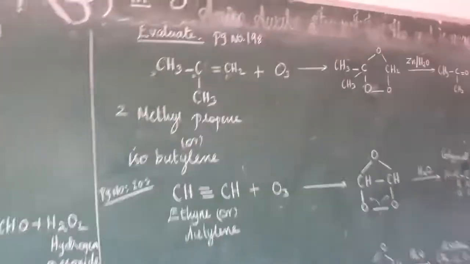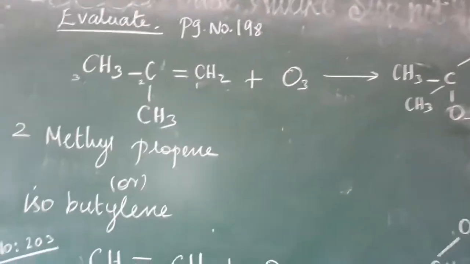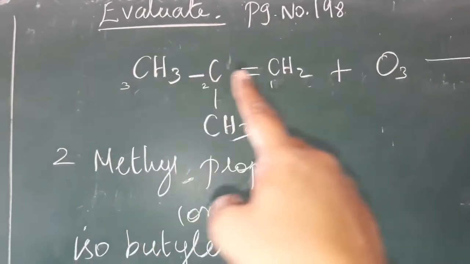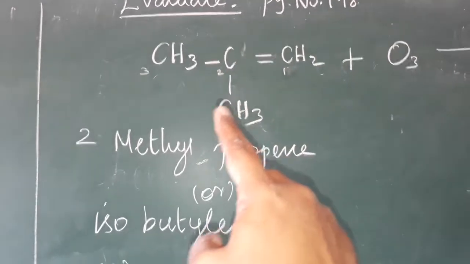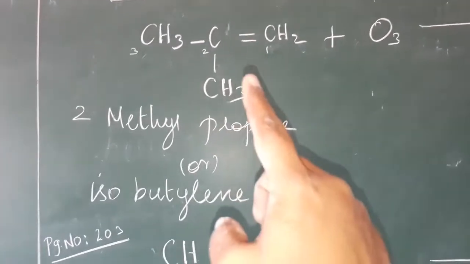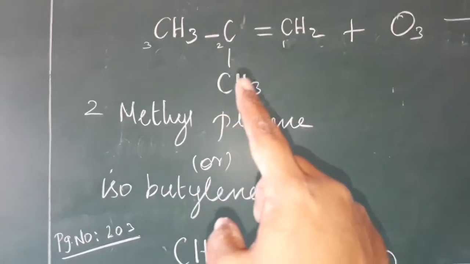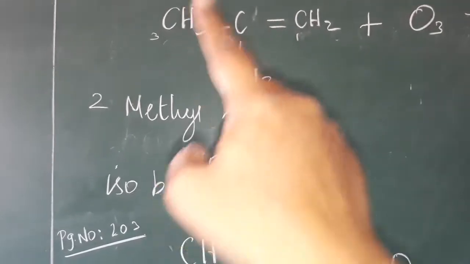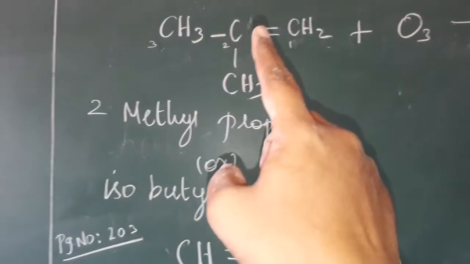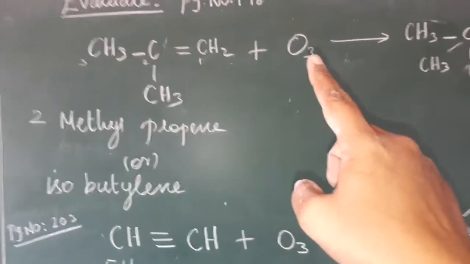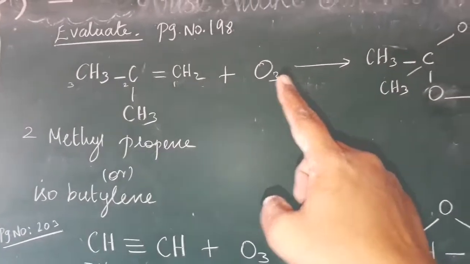Next, we will evaluate 2-methylpropene. See, propene means 3 carbon. In the second carbon we have methyl. So 2-methylpropene, the first carbon having the double bond. Another name is isobutylene. Iso means the L shape like this we are having, and 4 carbon is there. So butene, a double bond. Isobutylene. The ozone is added, means we have to add the ozone in the double bond.